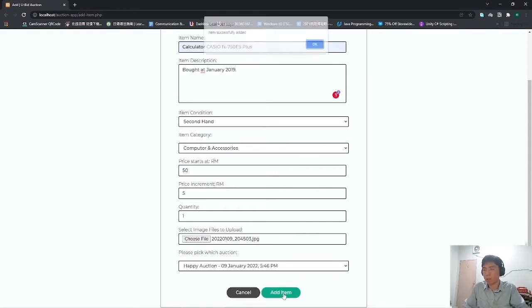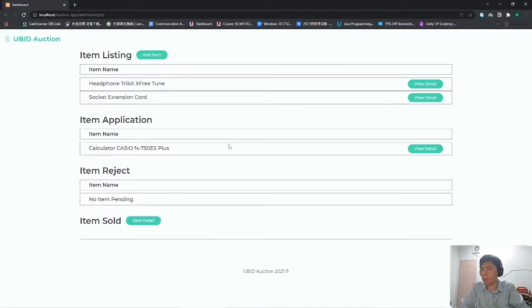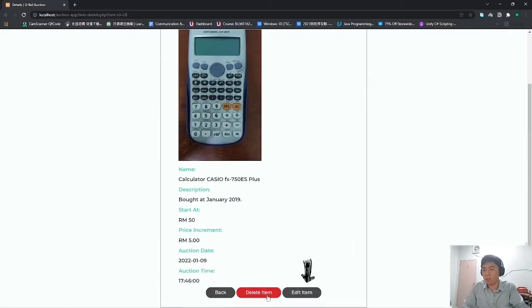Add the item. So before the item can be added into the auction, the item needs to be verified by the admin. So we need to wait for the admin to approve first. Before the admin approves it, the seller can edit and delete the item.